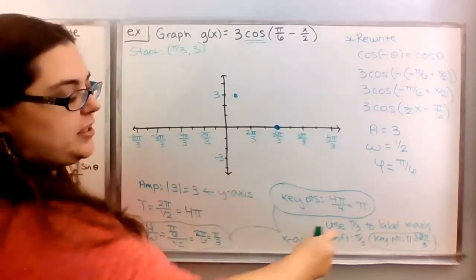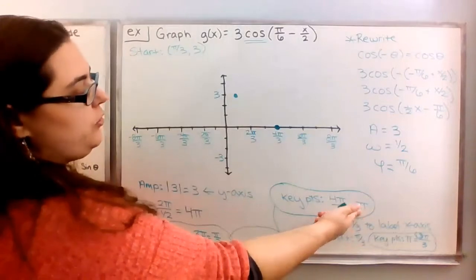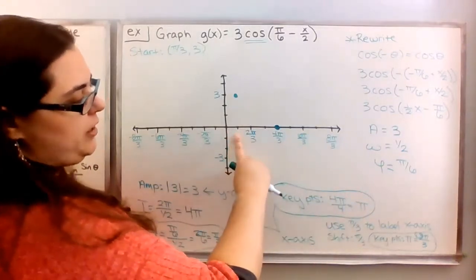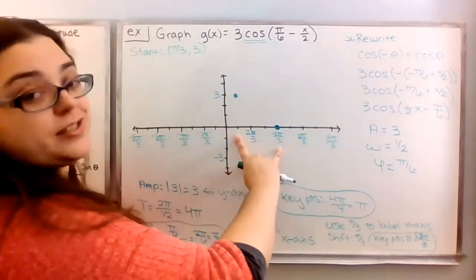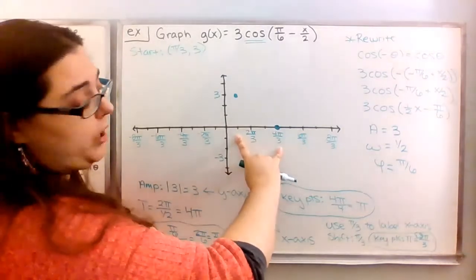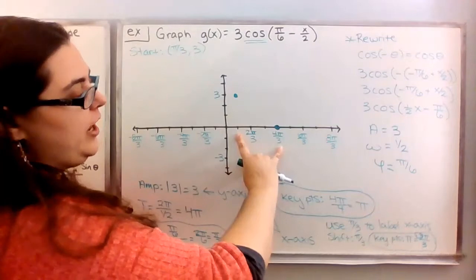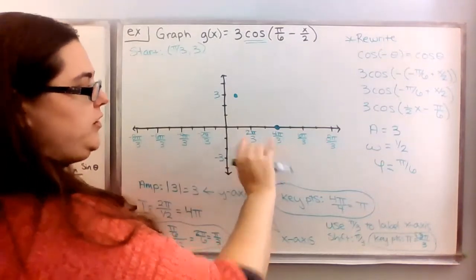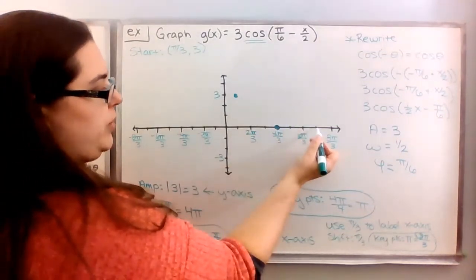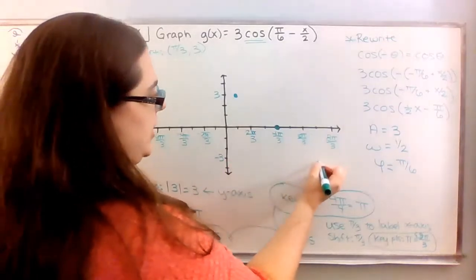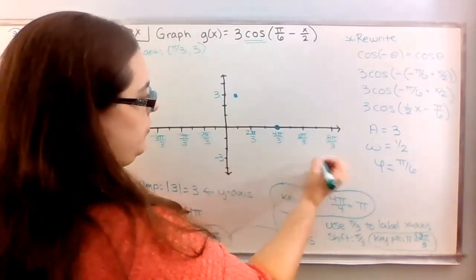And if I check this against what we found was pi, from 1 pi thirds to 4 pi thirds is a distance of 3 pi thirds, which is 1 pi. So that's my unit that I'm going by. Then I'll plot my next key point by going over 1, 2, 3, and this time down to -3.